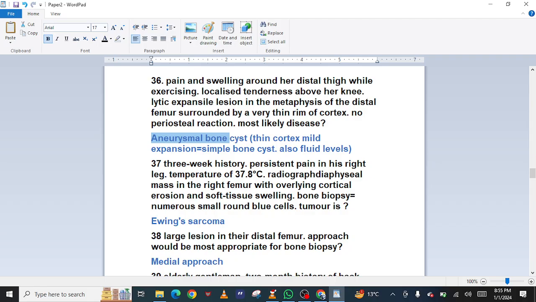37. 3-week history. Persistent pain in his right leg. Temperature of 37.8 degrees. Radiograph: diaphyseal mass in the right femur with overlying cortical erosion and soft tissue swelling. Bone biopsy: small round blue cell tumors. Ewing sarcoma.